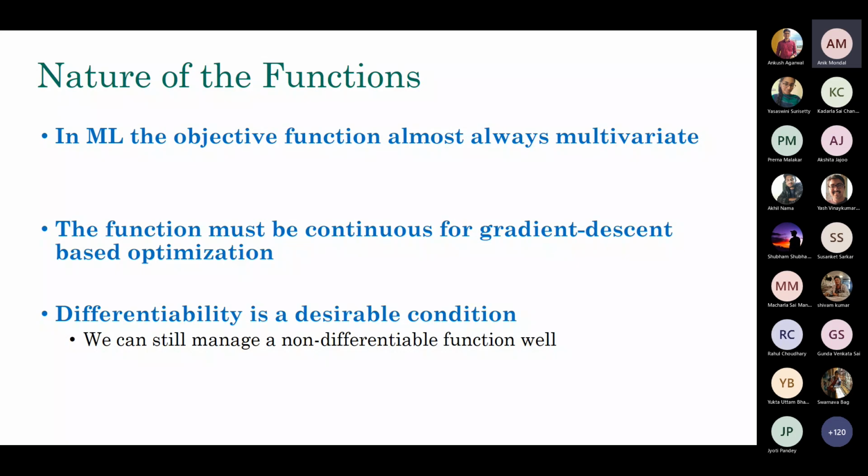Okay, and you will see when I talk about the deep learning basics, the models and so on, different kinds of activation functions, you get to know how we can handle these things. Okay, these are like minor changes that you can make in order to make things work actually. Okay, so the continuity is basically good enough for a function to be eligible for gradient descent based optimization. Okay, so that's the kind of the nature of the function that we're dealing with.